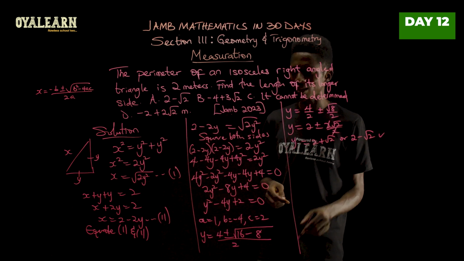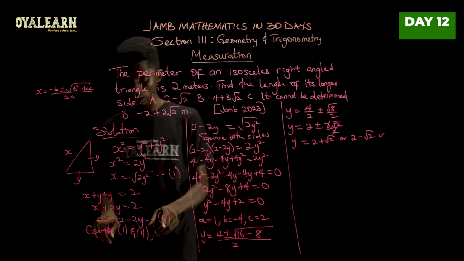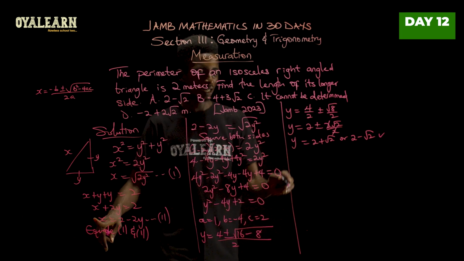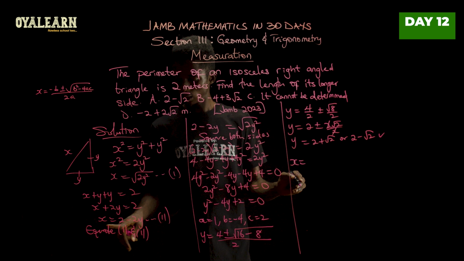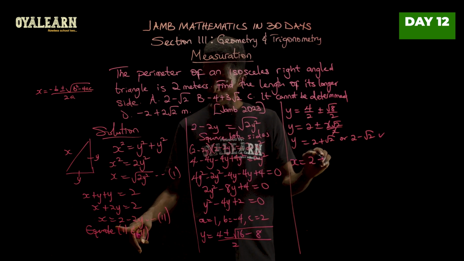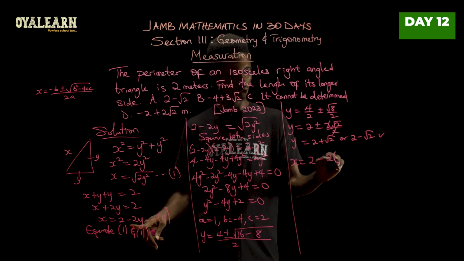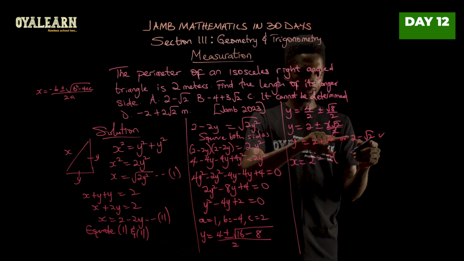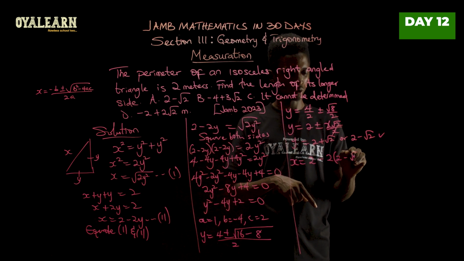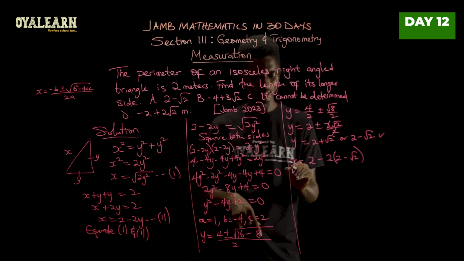Now, if this is the accepted value of y, let's come back to this equation where we have the value of x. We then say x equals 2 minus 2 into y. Now, what's the value of y? y is 2 minus root 2. Now, let's tidy this up.